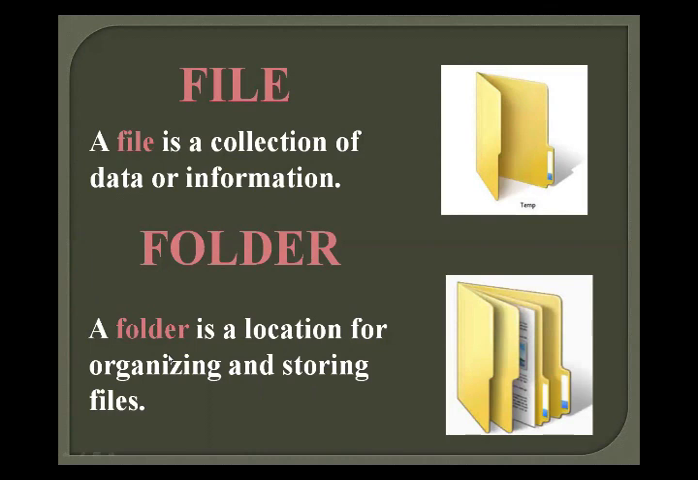Okay, a folder is a location for organizing and storing files. It is used to place similar files together. So in a folder, similar or different files can easily be stored. Hope you all understand what a file is and what a folder is. What is a file? A file is a collection of data or information. And what is a folder? A folder is a location for organizing and storing files. Okay students, hope you all understand.